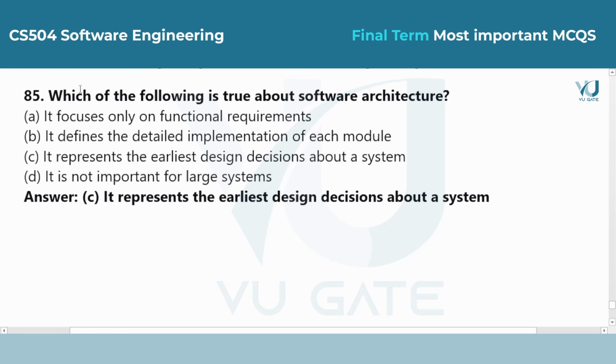Answer is option C. It represents the earliest design decisions about a system. Architecture happens at the very beginning. These decisions are the most difficult to change later, so they form the backbone of the entire software development process. That concludes our 85 questions on software engineering. We have covered everything from basic definitions to complex design patterns and professional ethics.